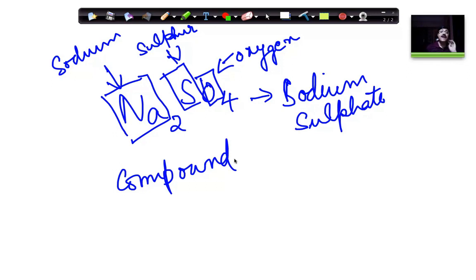Each of them are elements. They cannot be broken down again. If you take sodium, it cannot be broken down into anything else. It is just a pure substance. So I hope now you have understood the difference between an element and a compound. An element is a pure substance. Alright, so let me just clear this.